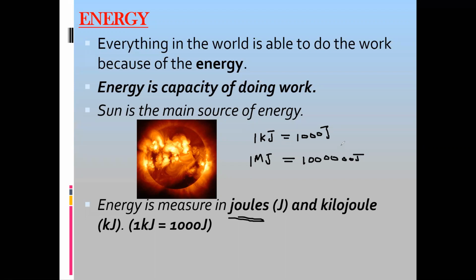Is it clear? The capacity of doing work or ability to do work is called energy, and most of our energy, not all, is derived from the sun.